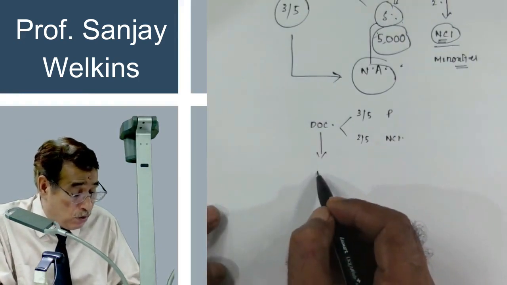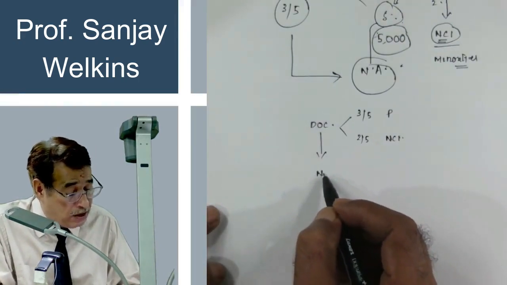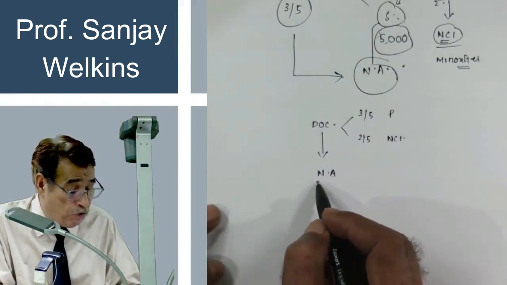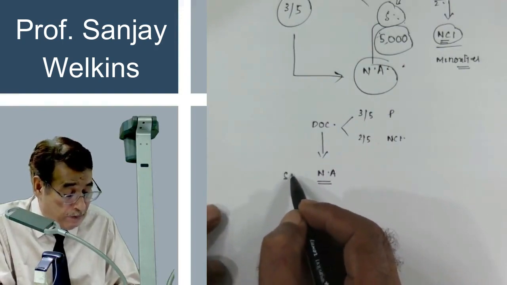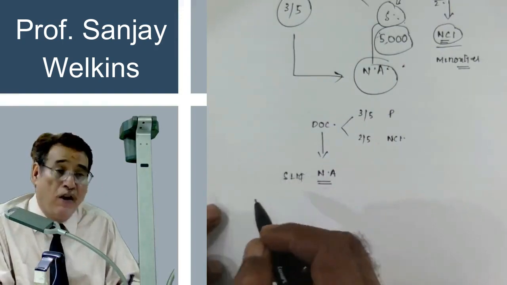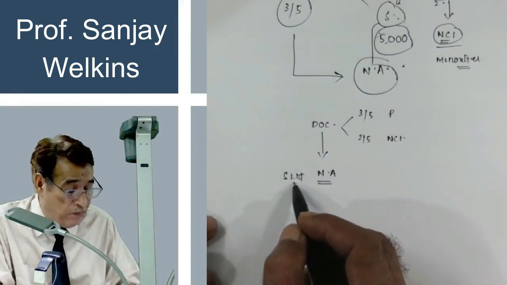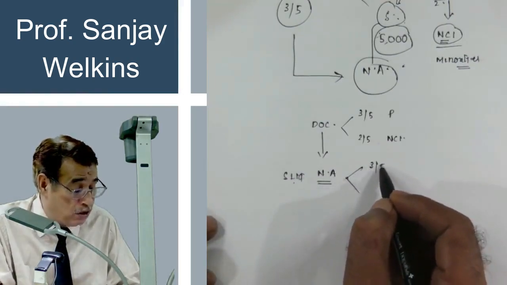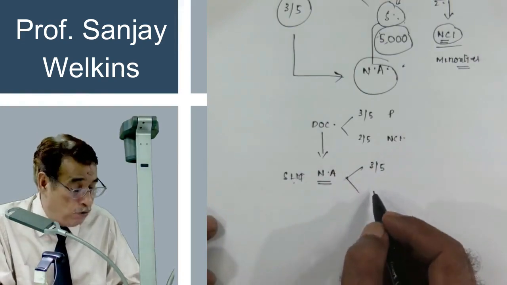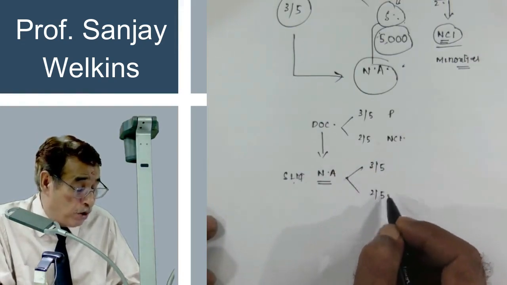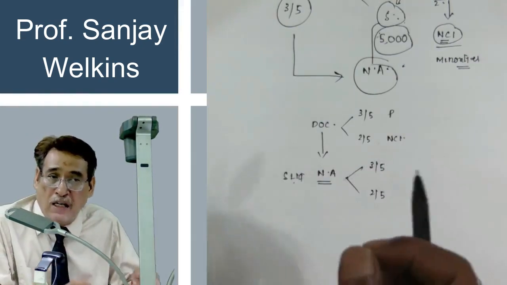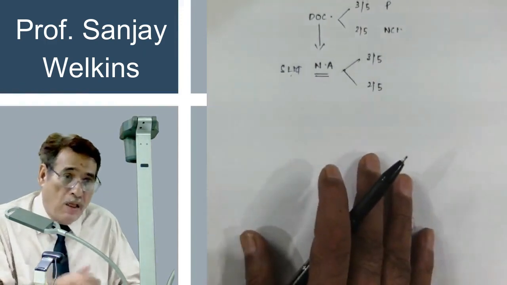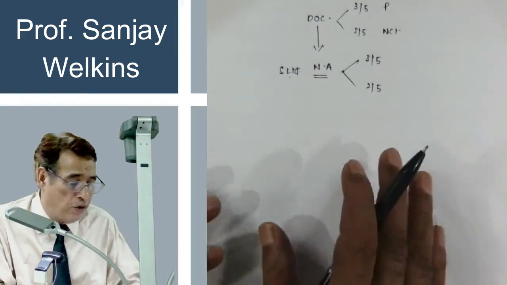So I just told you, what does this 3/5 and 2/5 signify? It signifies that whatever net assets of S Limited, the subsidiary, are there, out of those net assets, 3/5 belong to P Limited and 2/5 belong to NCI. Is it clear to you? Now I will explain it further to my satisfaction.